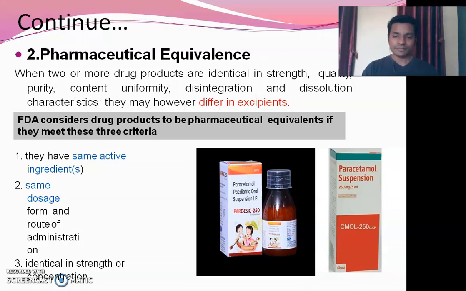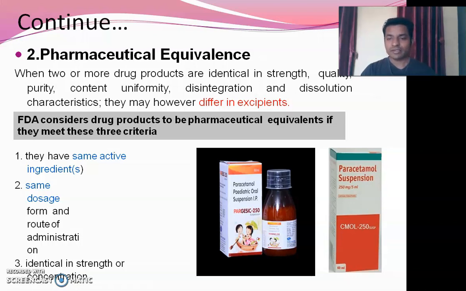For example, the FDA considers drug products to be pharmaceutically equivalent if they meet the following criteria. First, they have the same ingredient; second, the same dosage form and same route of administration; and last, identical strength and concentration. Identical strength and concentration means they have the same dose, right?